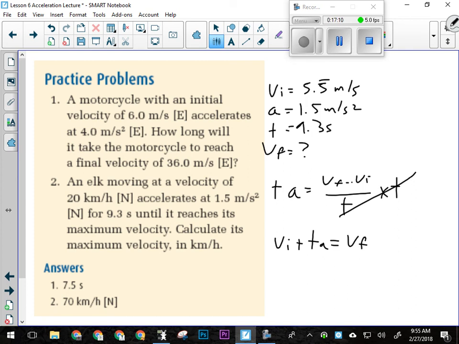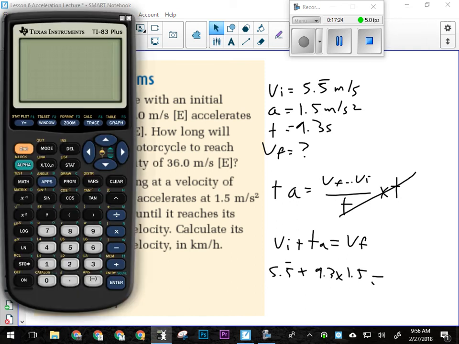All right, so that'll be our 5.5 repeating, okay, plus T times A, which was 9.3 times 1.5. So 20 divided by 3.6 gives me that. I'm just going to use that so I keep all the decimals, plus 9.3 times 1.5. All right, should give me that. Now I'm going to convert that back to kilometers per hour. So I multiply by 3.6 and I get 70 kilometers per hour north. Okay, got to have the north on there because they gave me that at the start of the question.